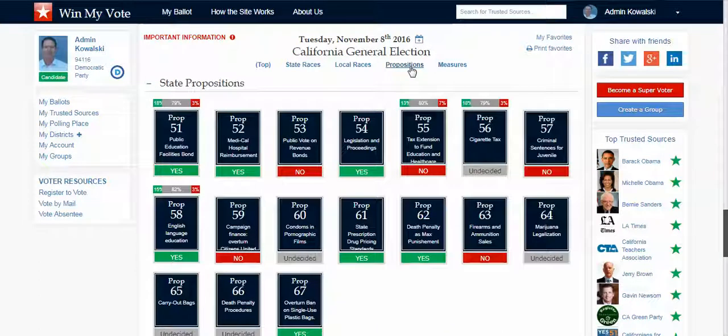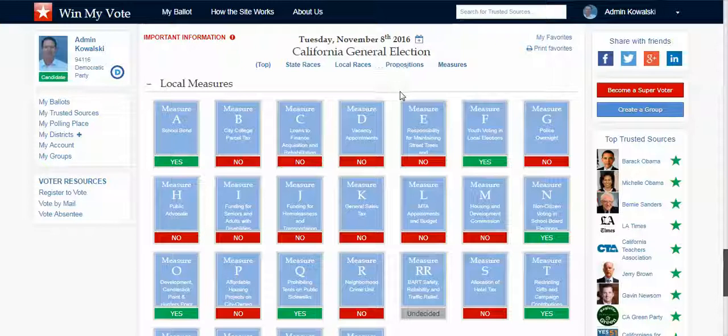We also cover all of the propositions, as well as all the local measures. And so this is a real ballot. So you're in San Francisco, you know how crazy that is.